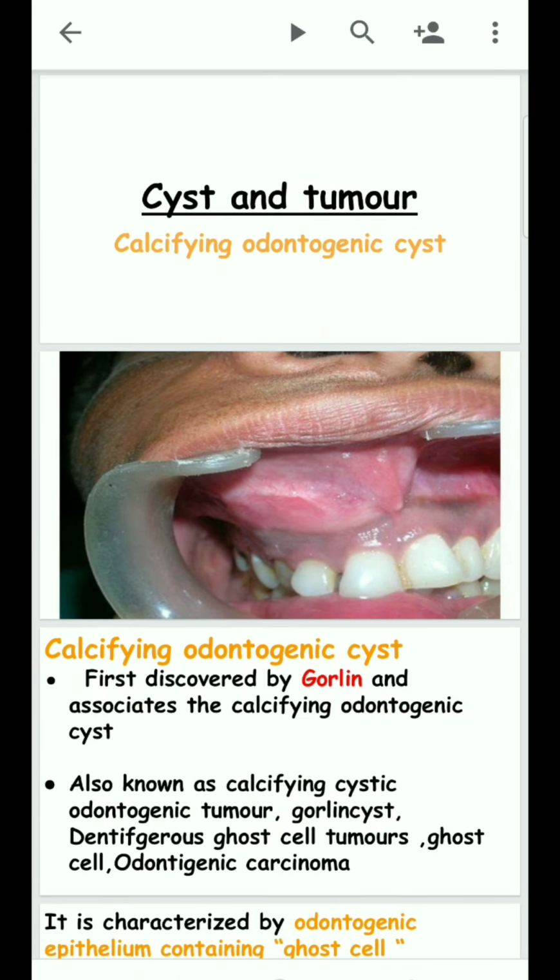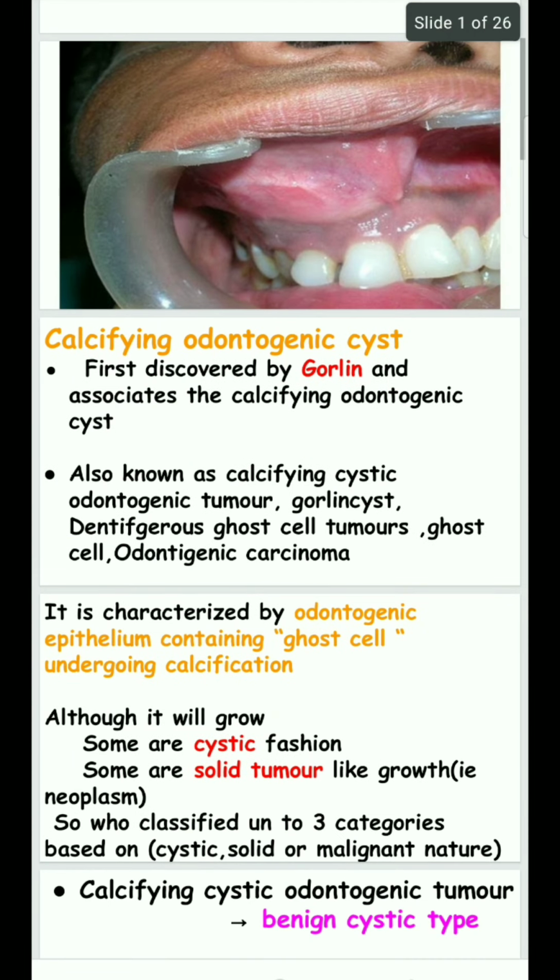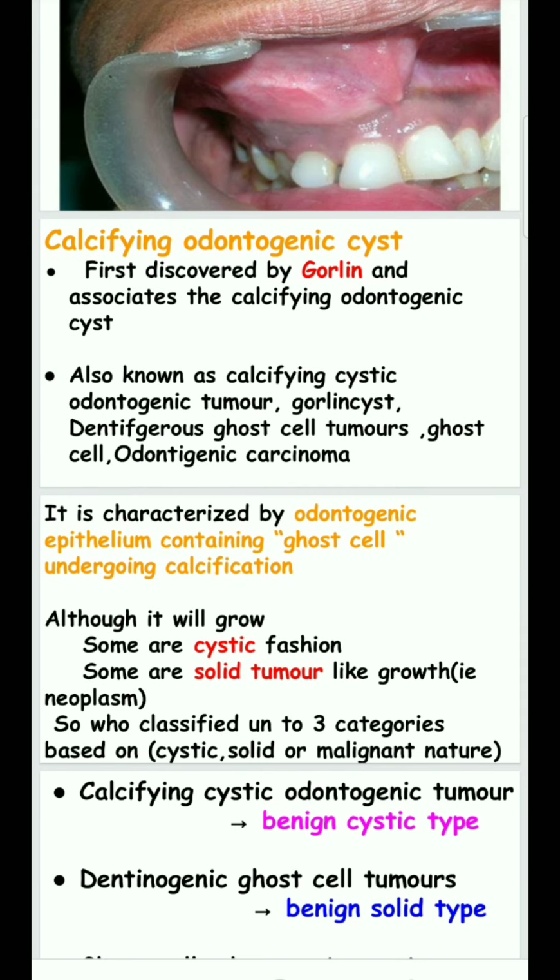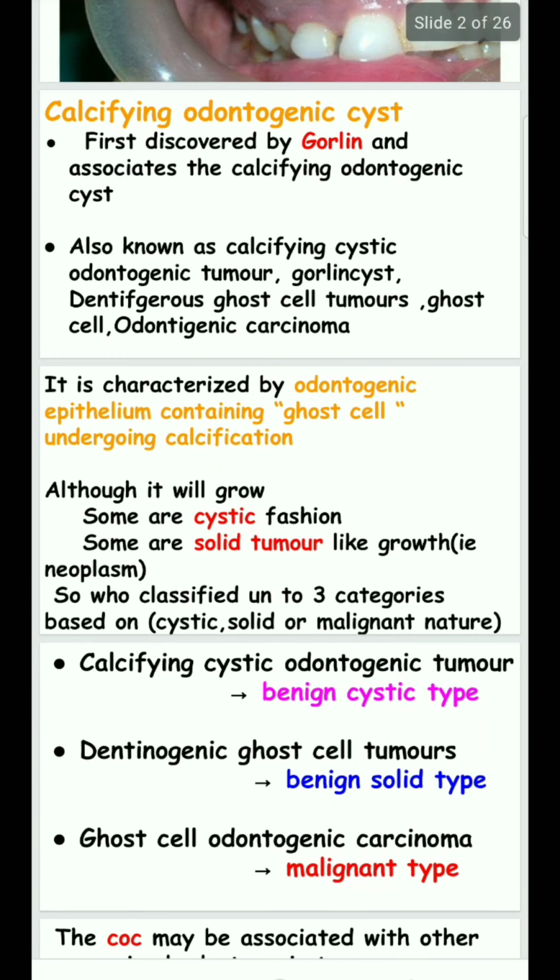Today we are going to discuss the topic of calcifying odontogenic cyst, a cystic tumor. The calcifying odontogenic cyst was first described by Gorlin and his associates. It is also known as calcifying cystic odontogenic tumor and Gorlin cyst, because it was discovered by Gorlin. Dentinogenic ghost cell tumor and ghost cell odontogenic carcinoma are other related names. It is characterized by odontogenic epithelium containing ghost cells that undergo calcification.